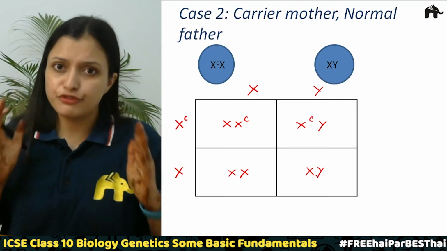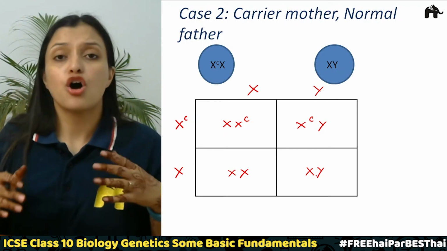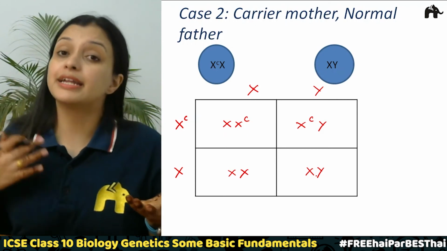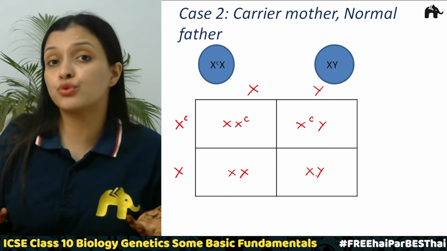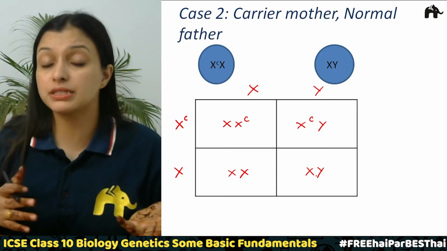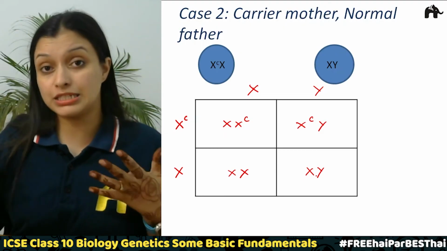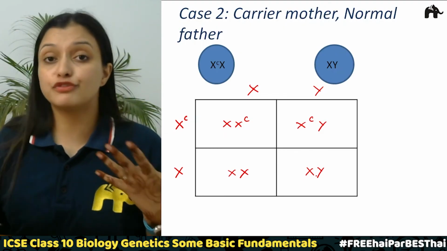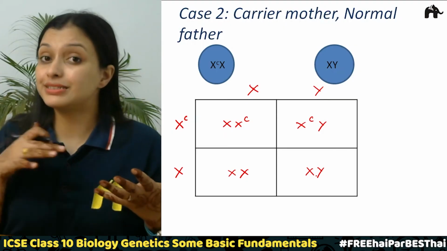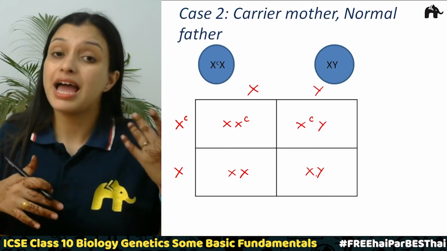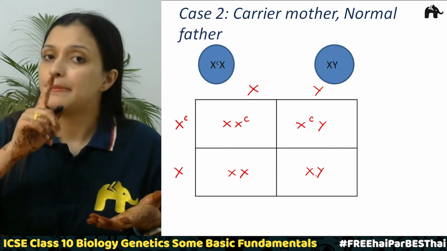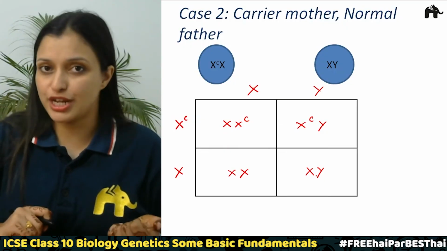There are 50-50% chances of a couple having a daughter and having a son, right? And it depends on the father, because mother is homozygous but the father is heterozygous. He has different chromosomes. So what type of a chromosome comes and fertilizes the egg determines the sex of the child, correct?